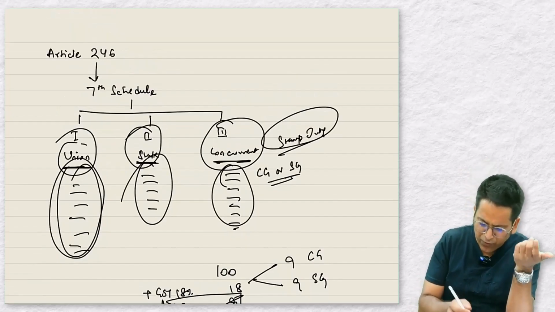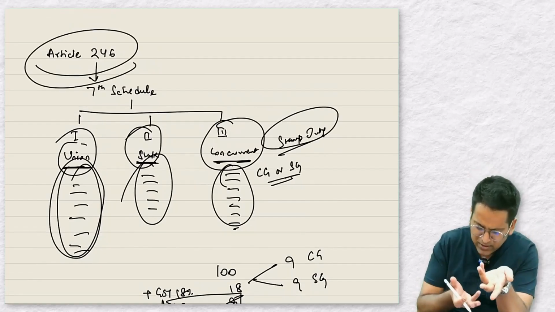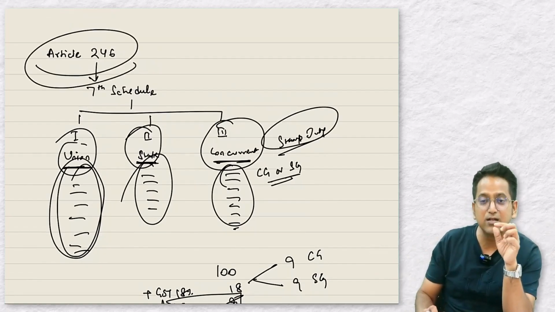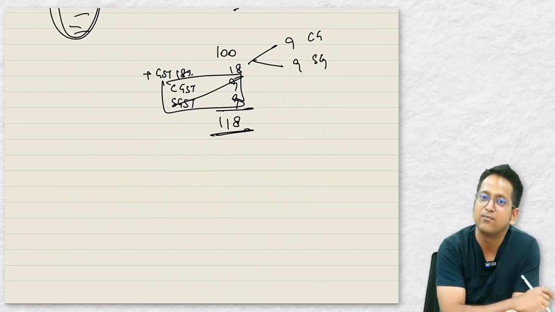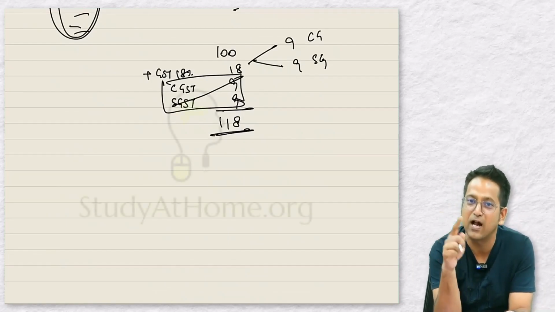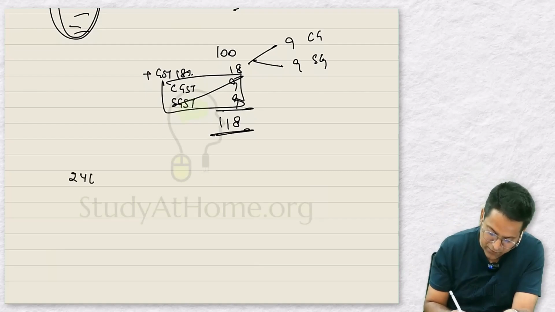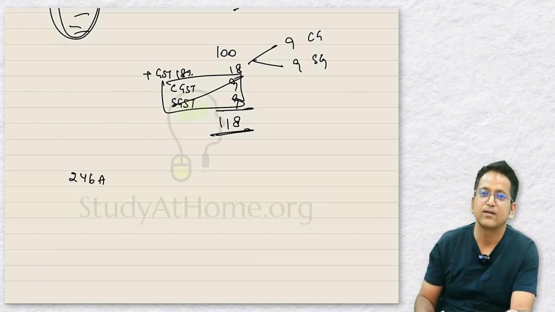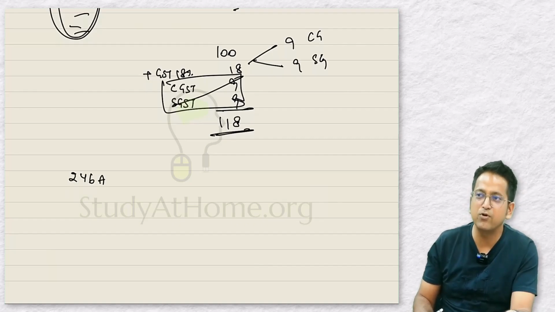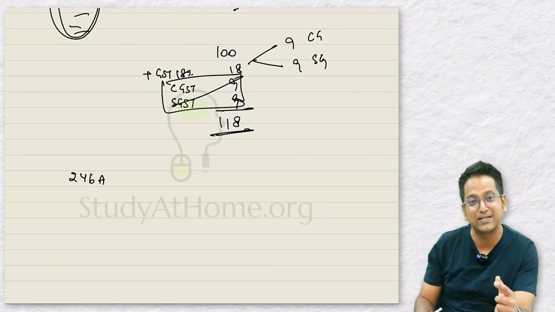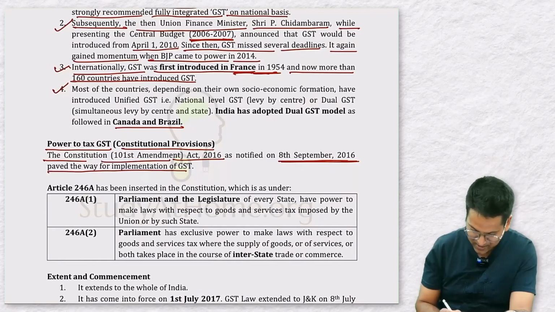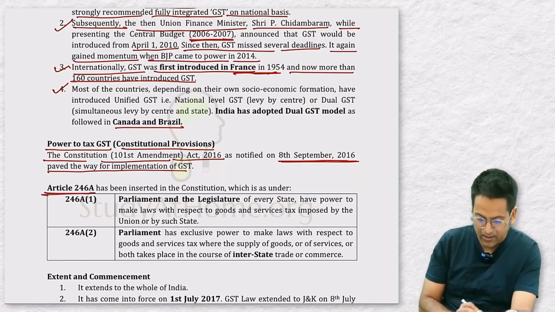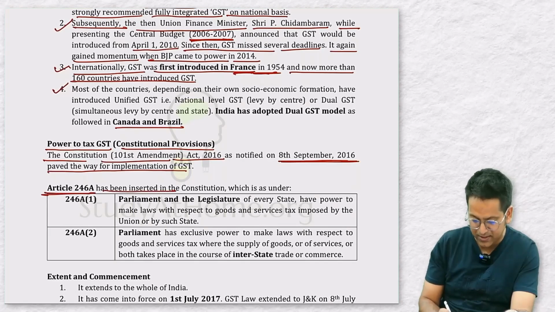So this Article 246 would not have served the purpose because it does not even talk about such a system. Therefore, a new article had to be added to introduce GST. They couldn't just change the existing article, so they had to bring in a new article, Article 246A. And then they stated that there will be a kind of tax where there will be simultaneous levy. Both the governments will get the tax simultaneously. Let's see. So Article 246A has been inserted in the Constitution, which is as under.